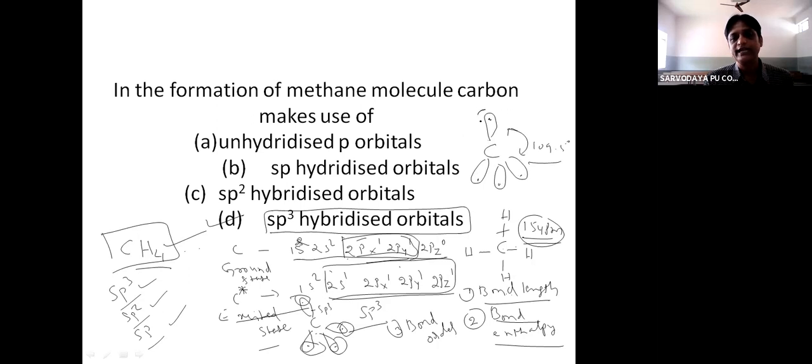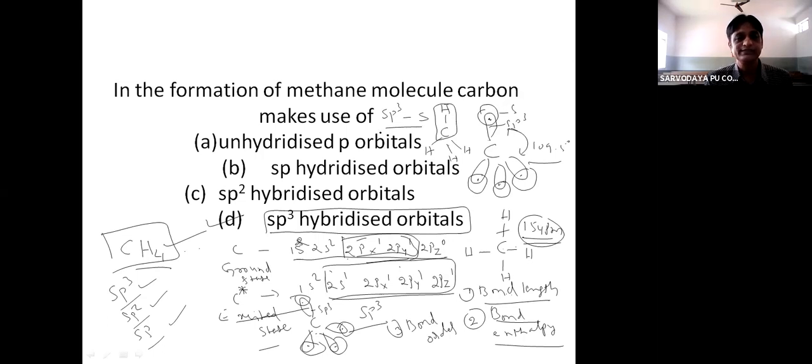So 4 hydrogen atoms approach the sp3 hybrid orbitals to form bonds. This is one bond, second bond, third one. So the covalent bond formed between carbon and hydrogen is due to overlapping of the sp3 hybrid orbital of carbon and the s orbital of hydrogen. So the overlapping is sp3-s type of overlapping.